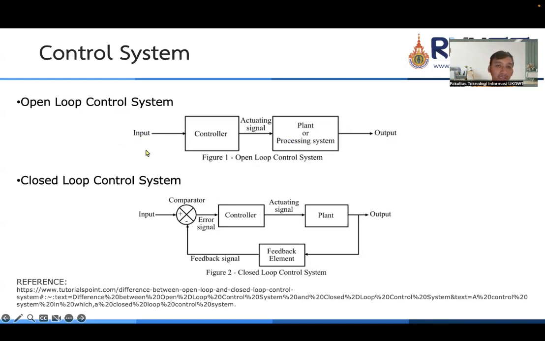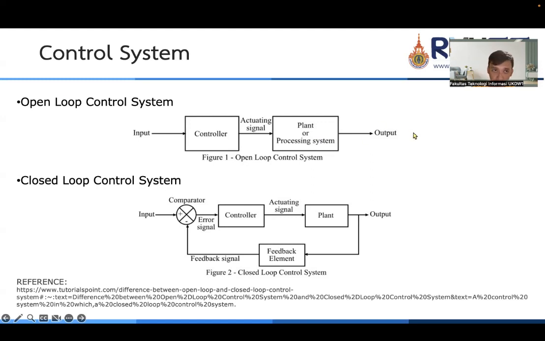In the beginning, we start with the input, and we have a controller. After that, with this controller, we actuate the signal to our processing system or our plant. And then our plant or our processing system will have a response as an output.